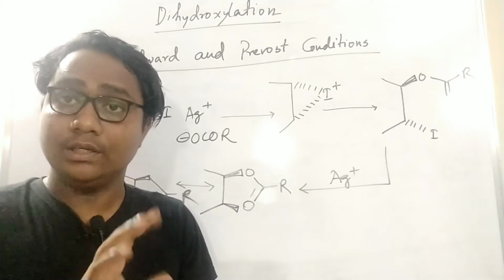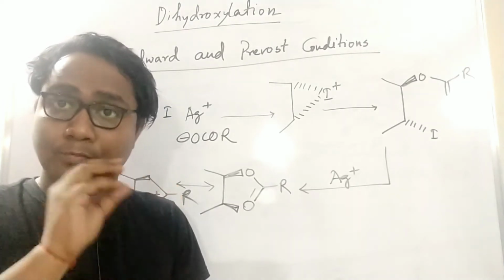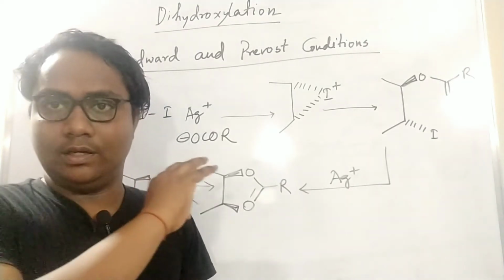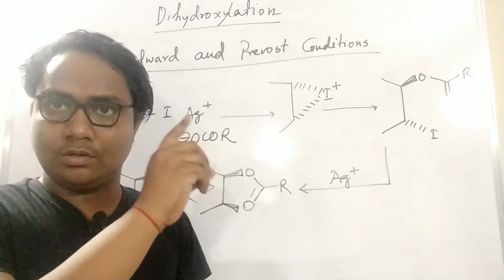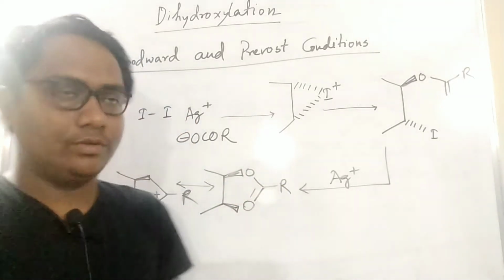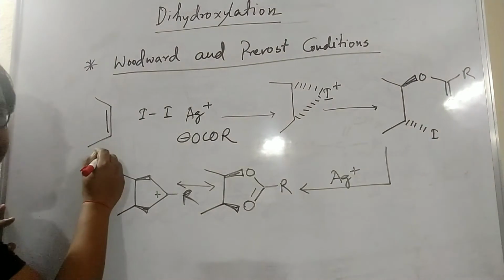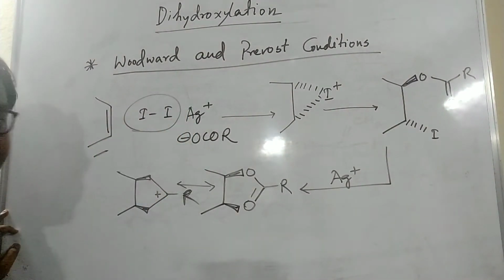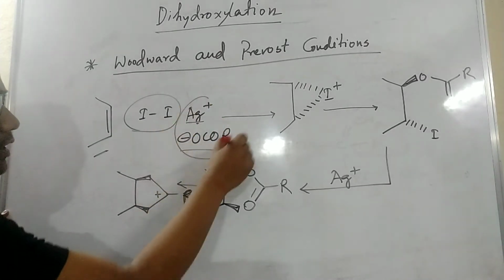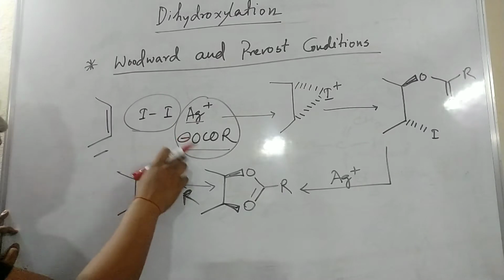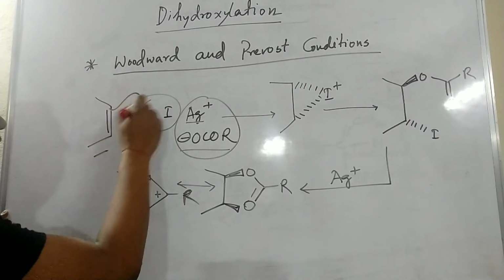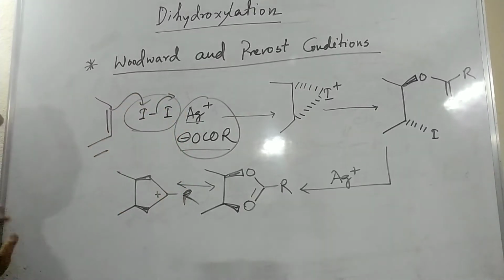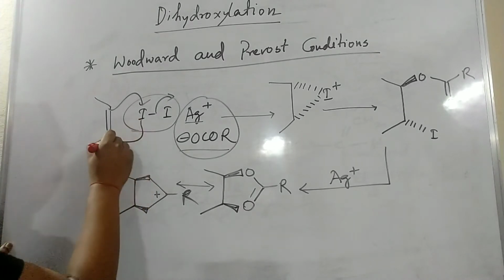Now I will discuss the reaction mechanism, the proper reaction mechanism of both the Woodward and Prevost conditions. First you can see here I take the alkene moiety. Here iodine is there, I2, then the silver salt is there. Then this double bond will come here and that will go.